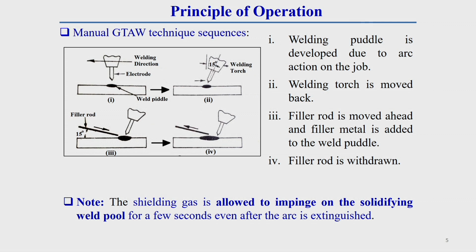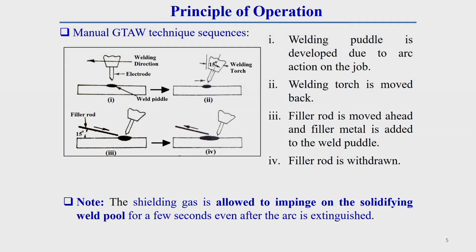Now, we will go through the different sequences of this welding process, which we should also know, because how the welding starts, how it should finish, and what the sequence of this process should be, that is what I am showing here. In the case of the manual GTAW process, these are the sequences we should follow.